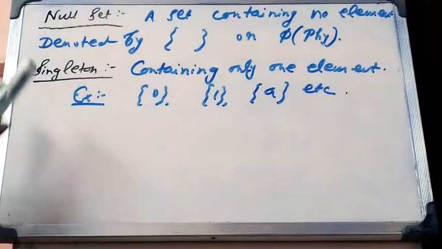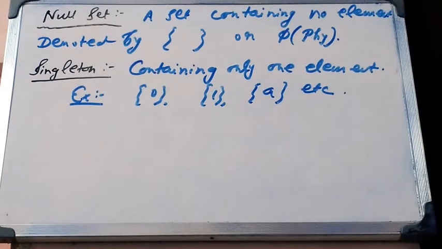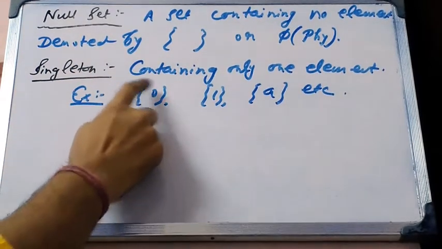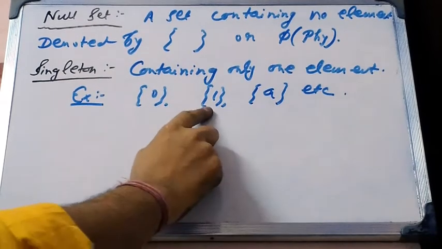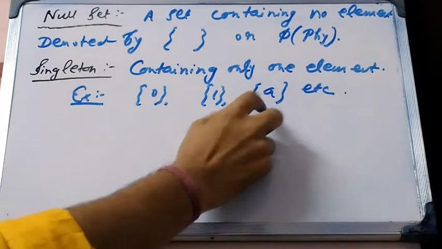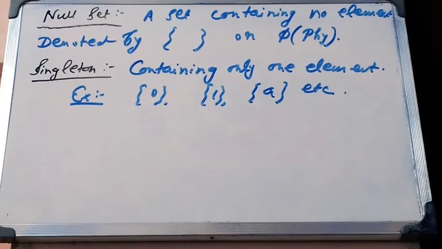The second type is the singleton set. A set containing only one element is called a singleton set. And we can see this example. There is only one element between these second brackets. It is also an example of a singleton set, and between the second brackets there is an alphabet, so it is also a singleton set example, etc.